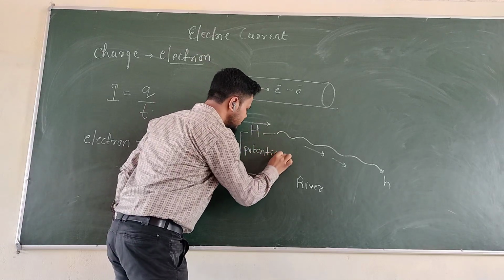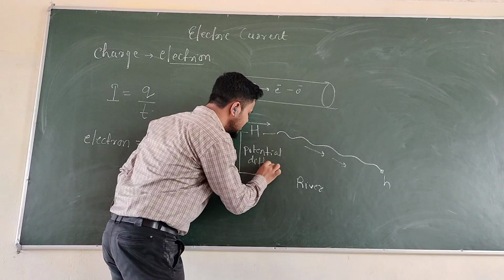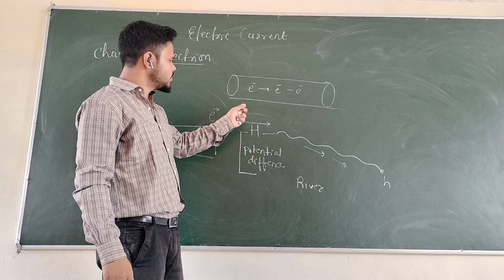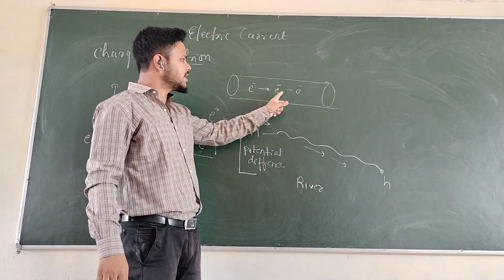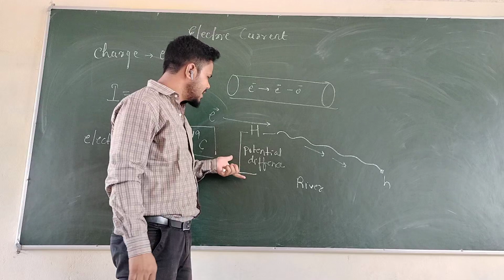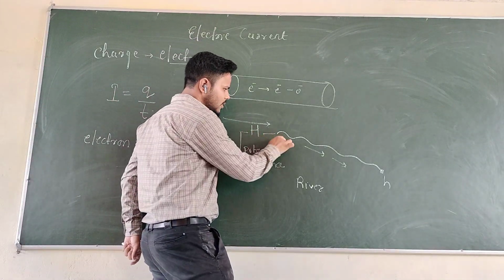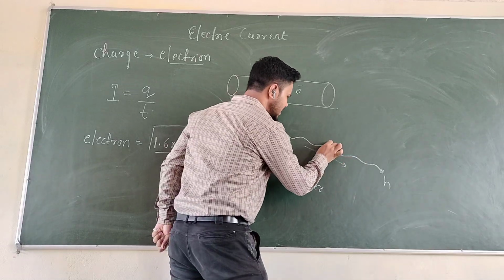This is called the potential difference. So unless and until you create a potential difference, the water will not flow. Similarly, for the flow of electrons in a wire, we require a potential difference. Now, when you have created a potential difference, the water will flow down, and if you place a fan